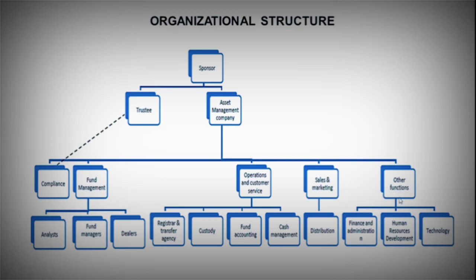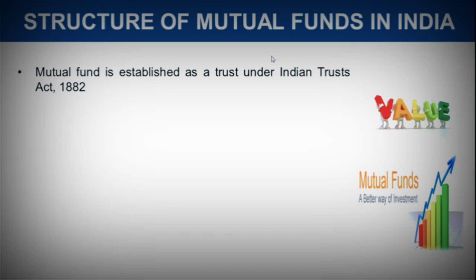Then there are other functions involved, as in any other company. There is the finance department, HR department, technology department. So the same goes on. Now, the key components which you should remember in this whole chapter are sponsor, trustee, asset management company, custodian, registrar and transfer agency. These are the key components that you should remember for exam purposes. These would be in focus. Okay, so now let's read in detail about this.